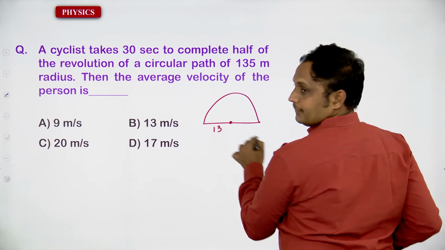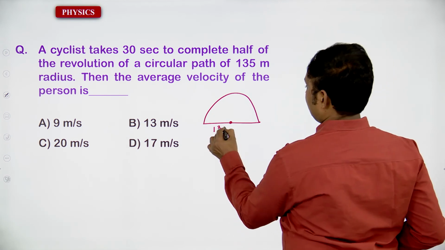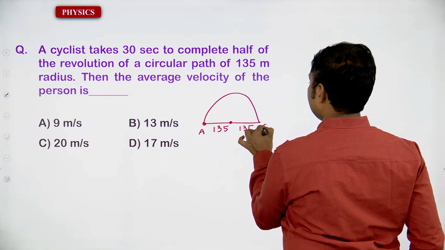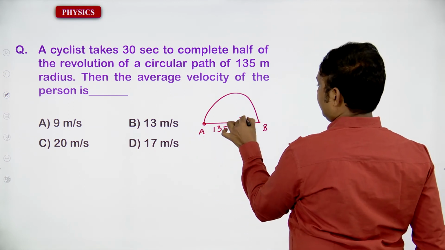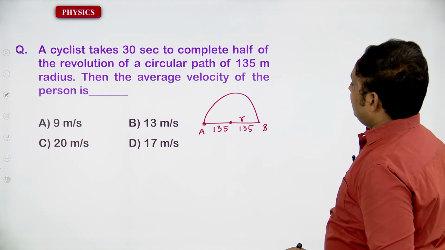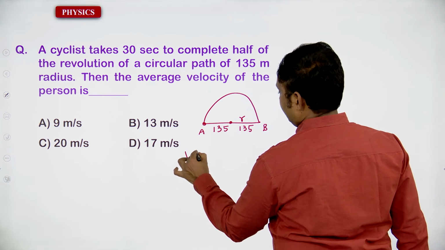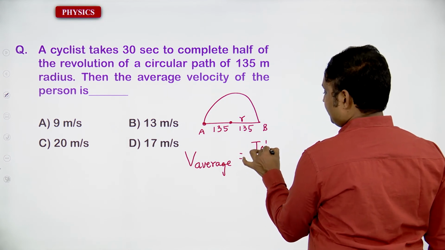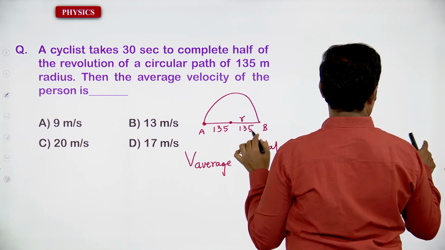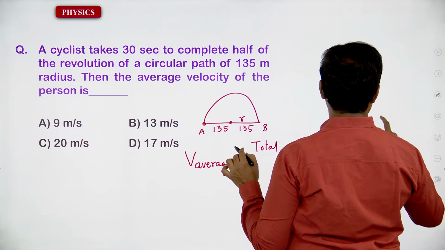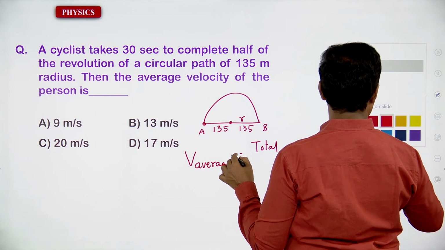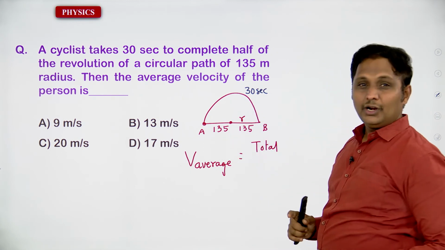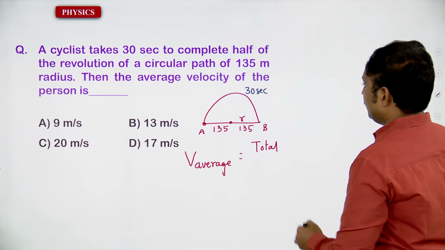That is 135, and 135. So it's going to be taken A and B. It's going to be the radius R. So V average is equal to total distance traveled by total time. 30 seconds, you have to take that.